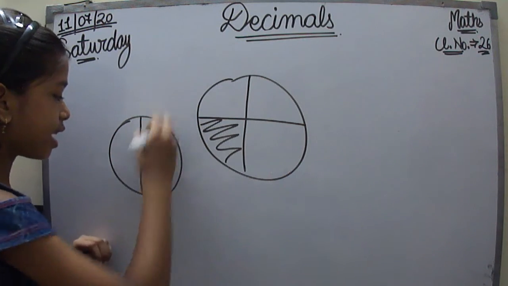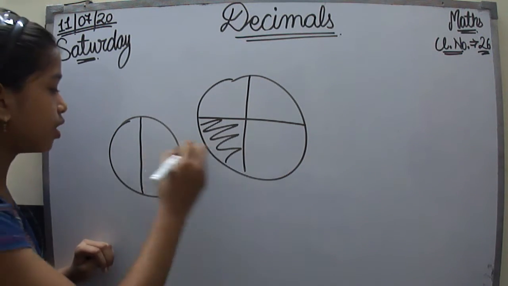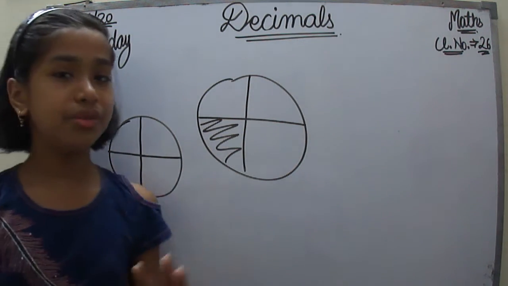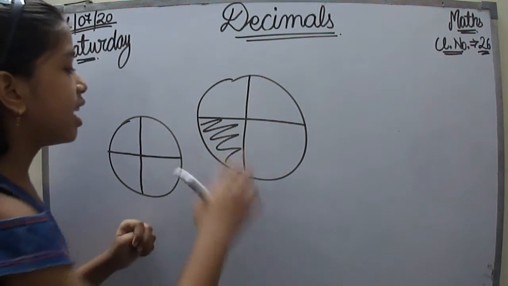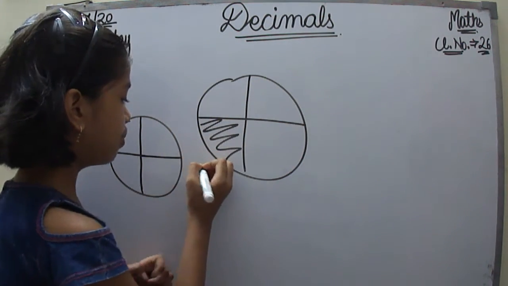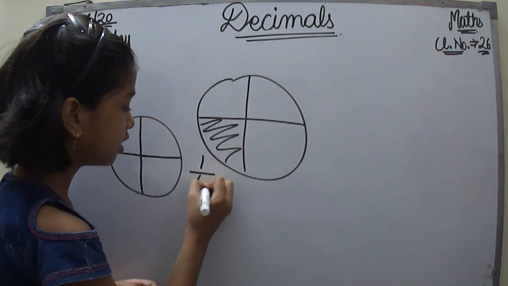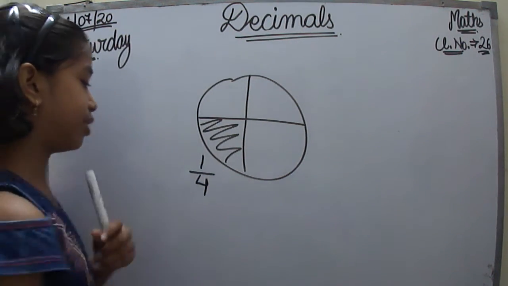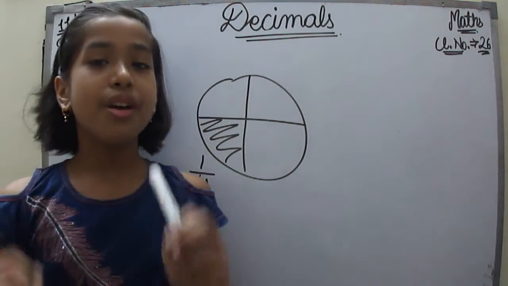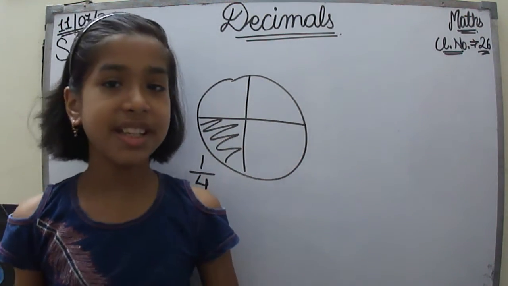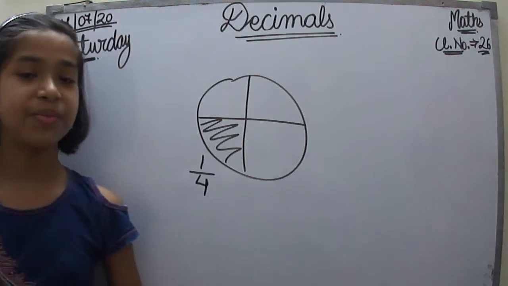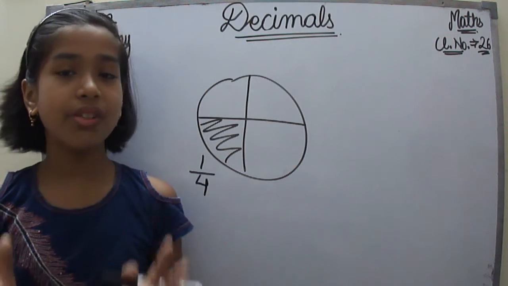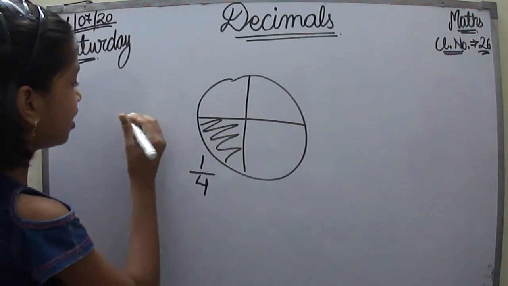Now half of half. That means this is our half. Now just divide it again into 2 parts. So we will do it like this and we will get 4 parts. So each part will represent 1 upon 4. Now I think this much is clear to you. Each part can be represented as 1 upon 4. Now do you know that 1 upon 4 is equal to 0.25?